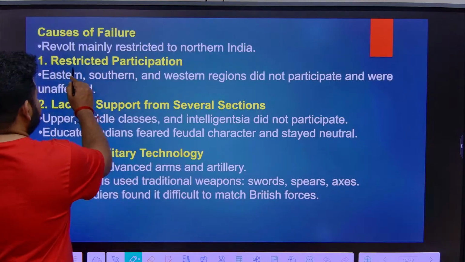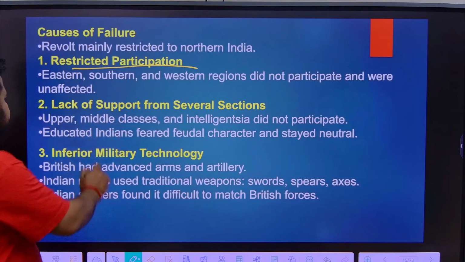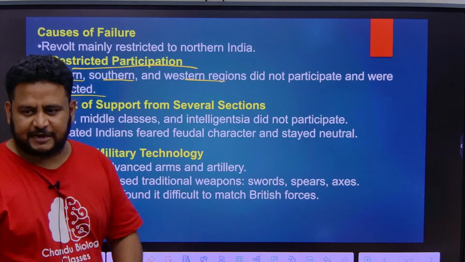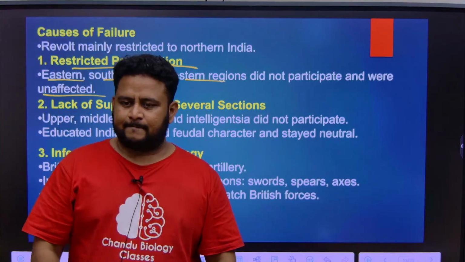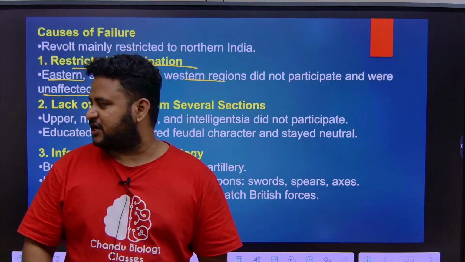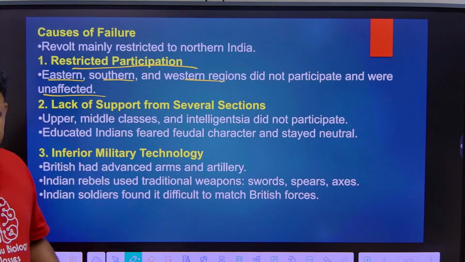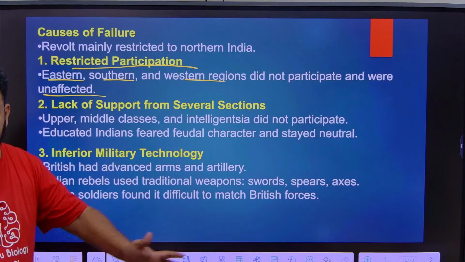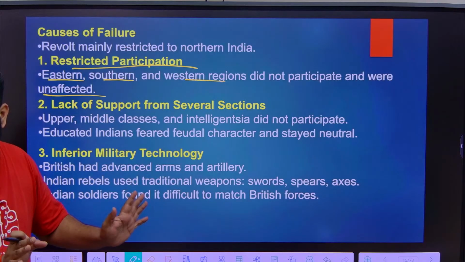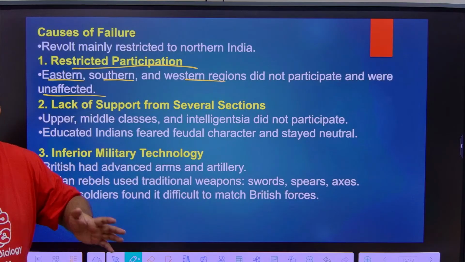It was restricted participation. Like I said, this was majorly restricted to northern India. The eastern, southern, and western regions did not participate and were unaffected. Forget about participating, they were not even affected by this revolt. There were Indian people and British in other parts of the country as well, but they were not even affected. So it was not united, and it did not spread to other parts of the country in a major way. Northern India started and it spread within northern India, but not to southern, eastern or western India.